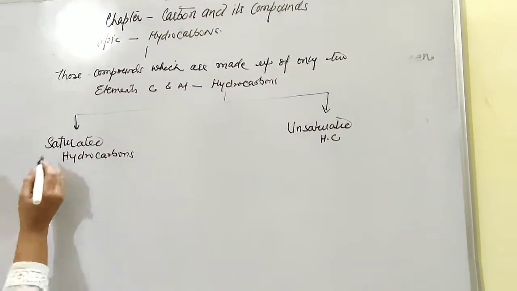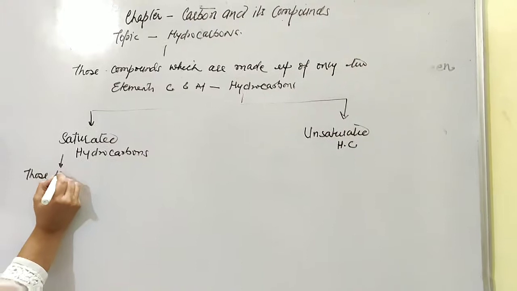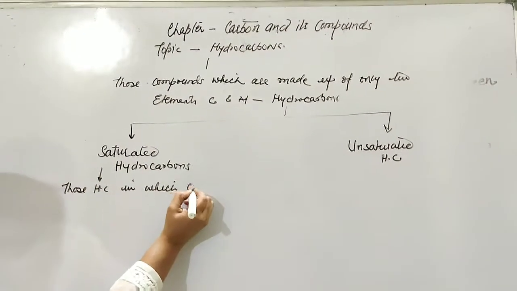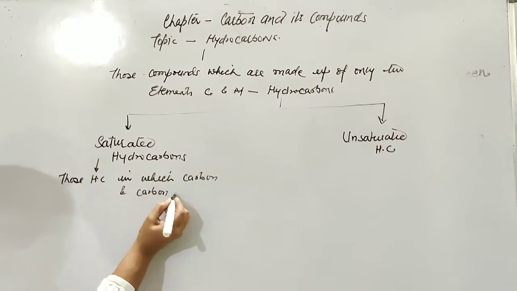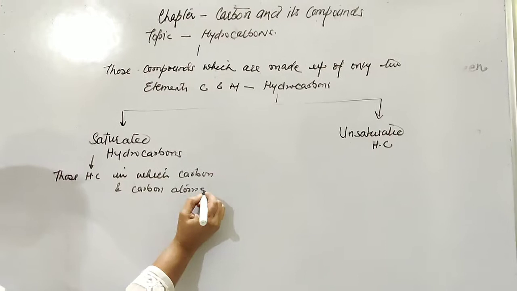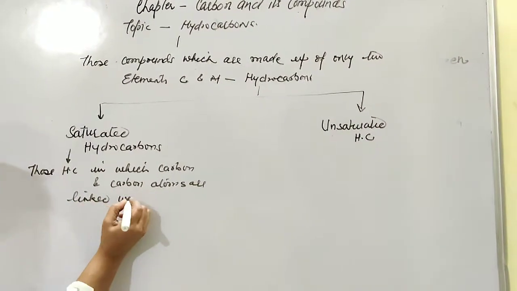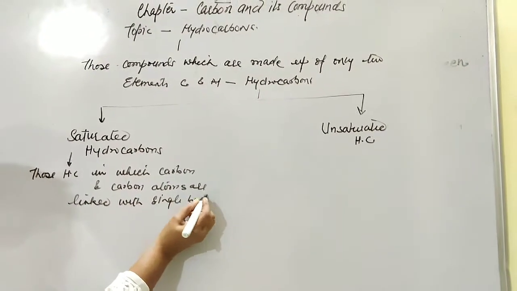Now, what are the saturated hydrocarbons? Those hydrocarbons in which carbon and carbon atoms are linked with a single bond. And you know how a single bond forms?